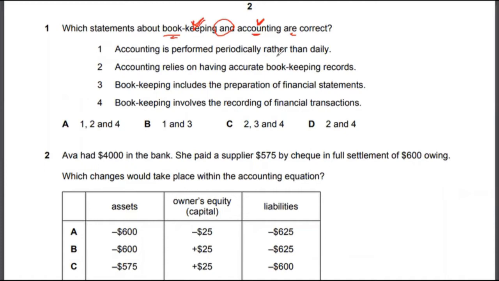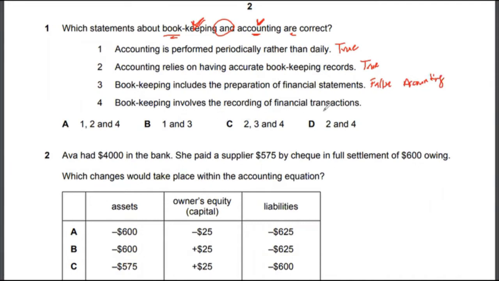So let's read statement 1. Accounting is performed periodically rather than daily. Yes, that is actually correct. So this statement is true. Statement 2: accounting relies on accurate bookkeeping records. That is actually true. Statement 3: bookkeeping includes the preparation of financial statements. No, this is actually false, because that's what accounting does.